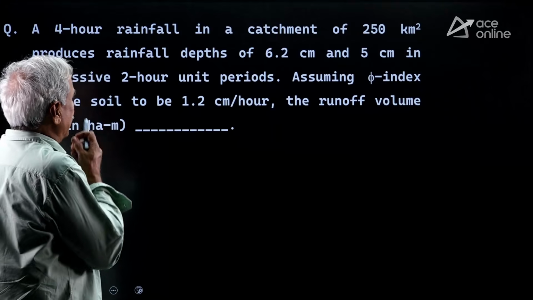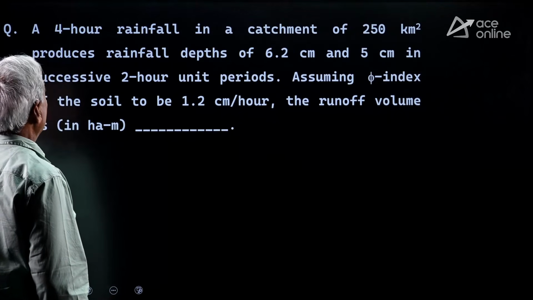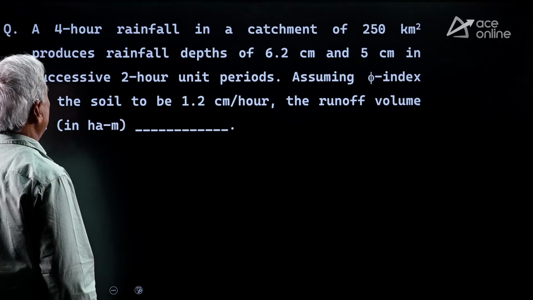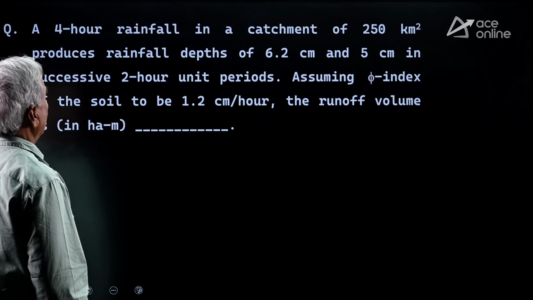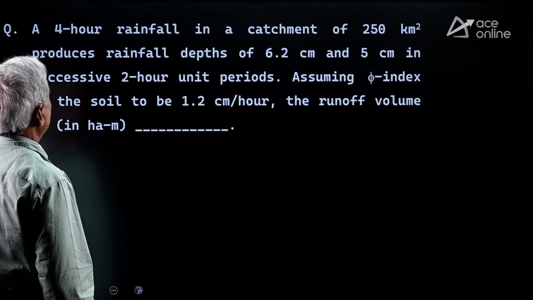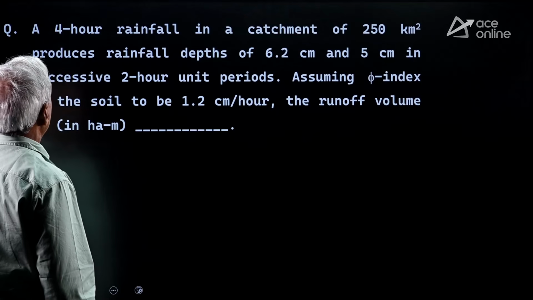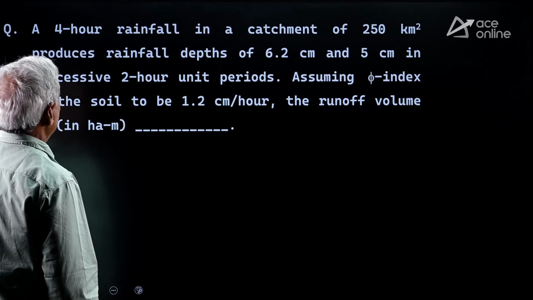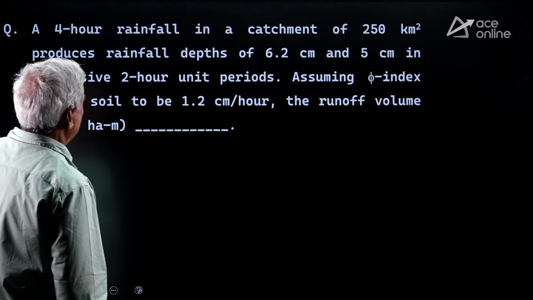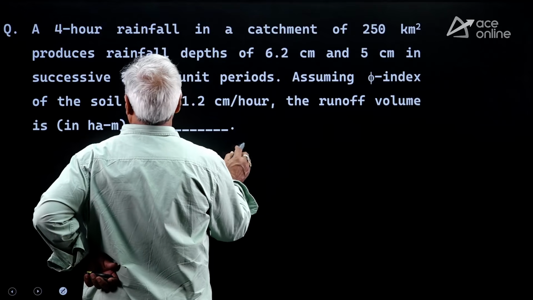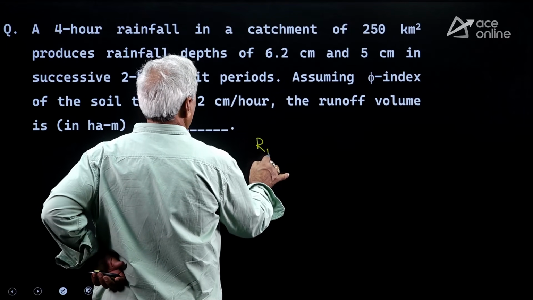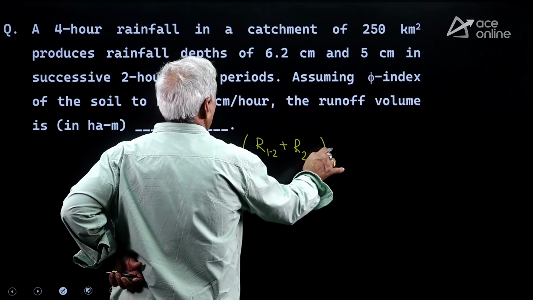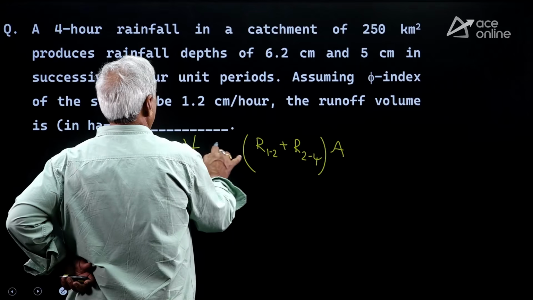A 4-hour rainfall in a catchment of 250 square kilometers produces rainfall depths of 6.2 and 5 centimeters in successive 2-hour unit periods. Assuming the phi index of the soil is 1.2 centimeter per hour, the runoff depths in the first 2 hours are R1 plus R2, 4 hours, whole multiplied with area will give the volume.